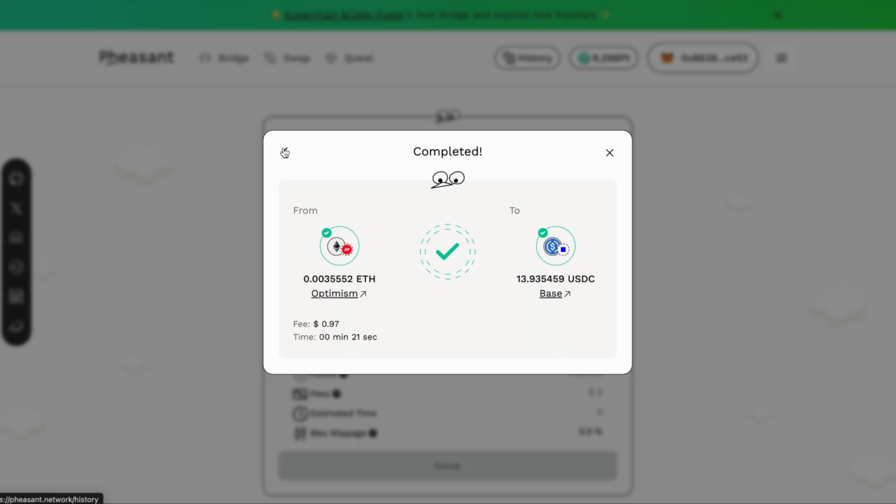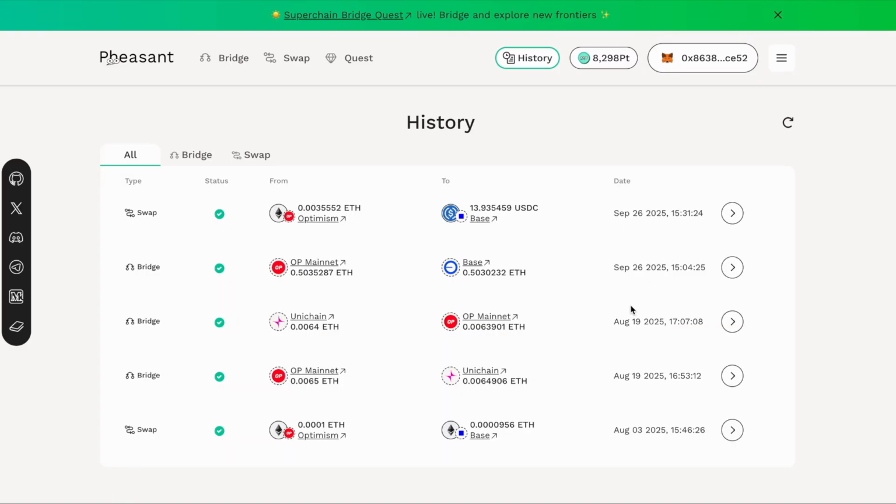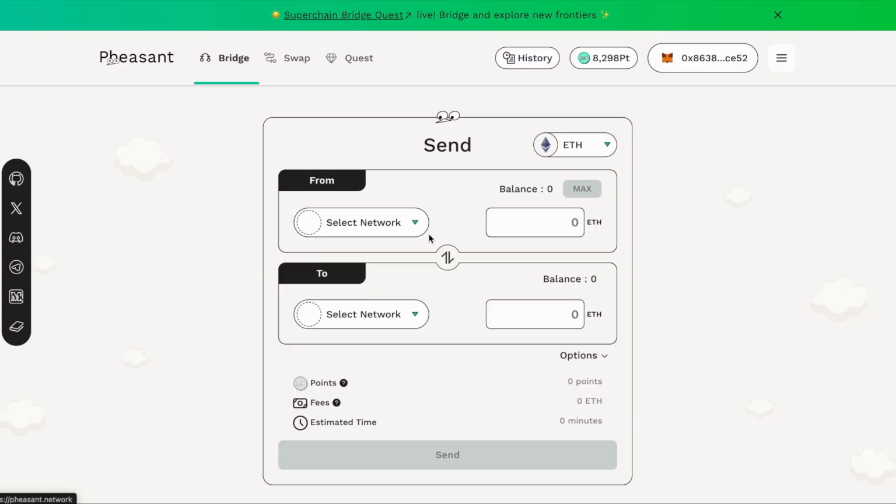Here's the one we just completed. Completed transactions show a tick mark in the status column. If a transaction is still being processed, you will see a loading icon instead. Let's take a look at that in action.